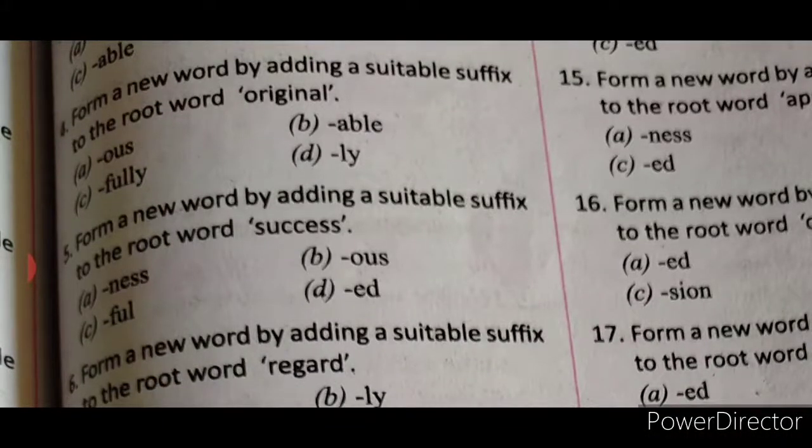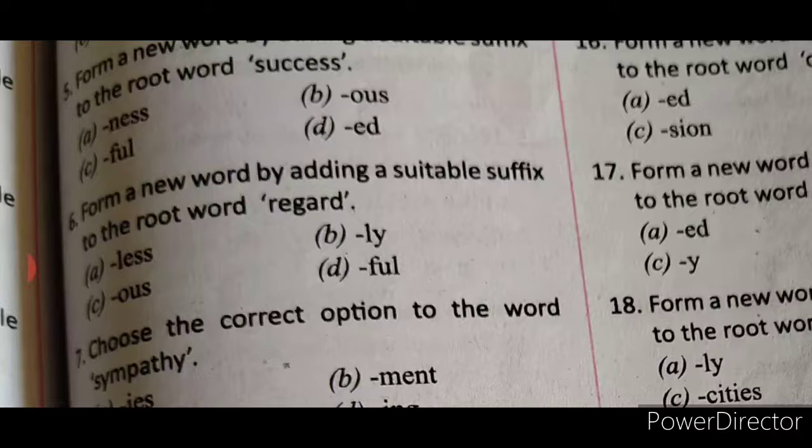Then next, form a new word by adding a suitable suffix to the root word success. For success, what word will be suitable, children? Ness, os, full, ed. What will be the right word over there? Full. Successful will be the right word.